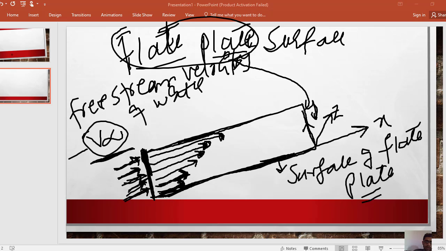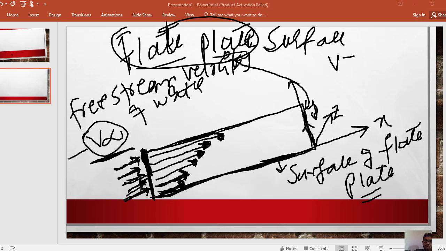which is called the no slip condition. If we move in the upward direction, in the y direction, the velocity of water slightly increases. If we further move in the upward direction, the velocity will further increase. If we further move upward, velocity further increases. If we further move in the upward direction, the velocity will further increase. So it means that the velocity changes in the y direction. The upward direction is the y direction. So the velocity changes in the y direction.